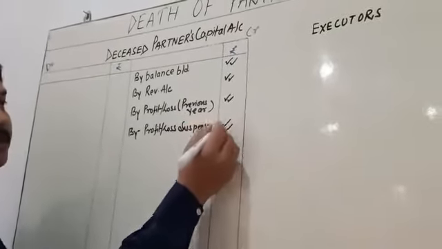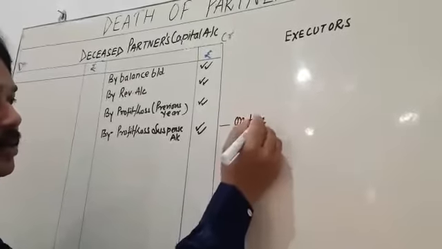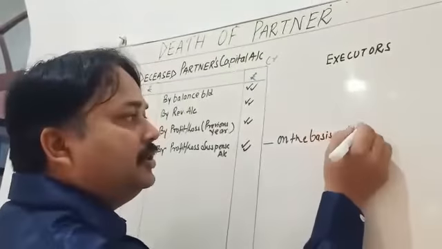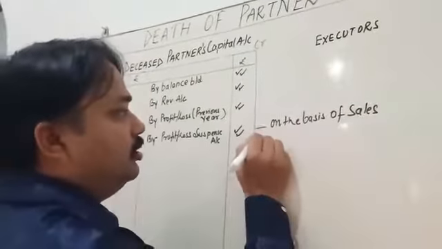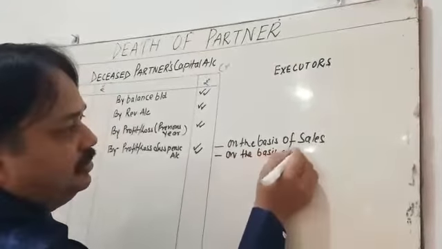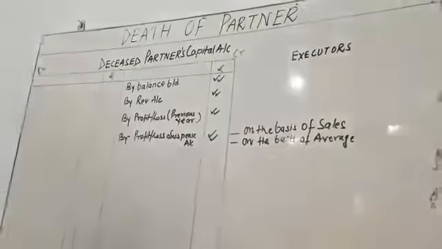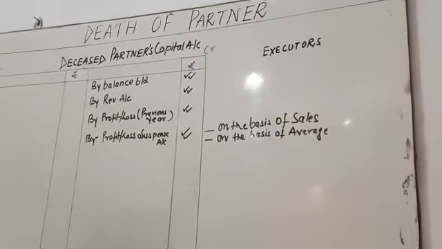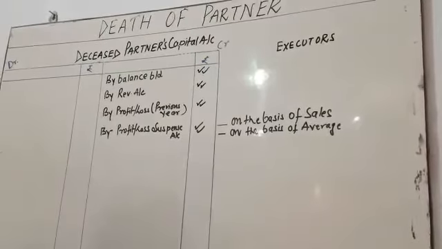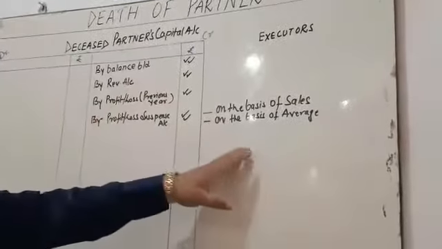It is calculated on the basis of sales, I will discuss it in a later video, on the basis of sales, or you can say on the basis of average profit. Because the deceased partner died during the accounting period, we need to calculate and pay some part of the profit to him. It is a very important calculation, my dear student. I will discuss later on.